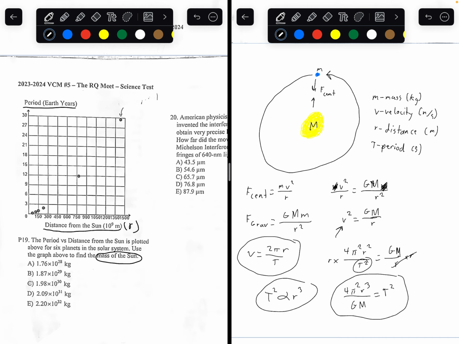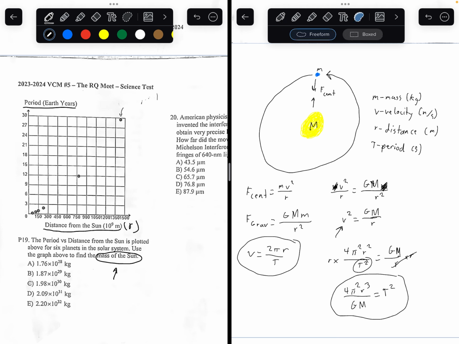So this is the proportion that we can get from this. But we obviously don't need that in this question. So let's run this back a little bit. What are we trying to find? We're trying to find the mass of the sun. So we're trying to find capital M.